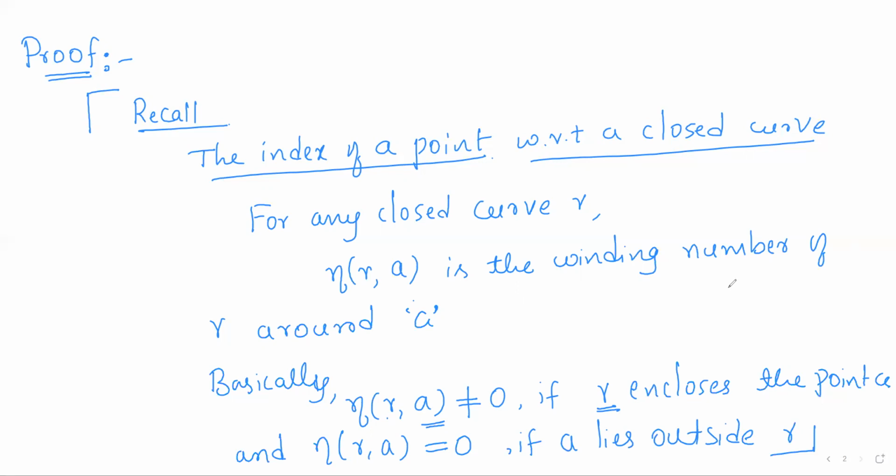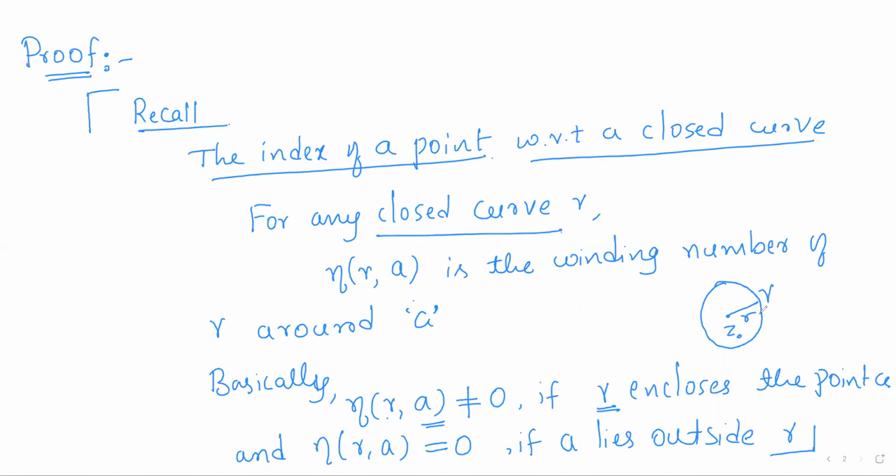So for example, if I consider the circle centered at some point z0 with radius R, I'll call this gamma.